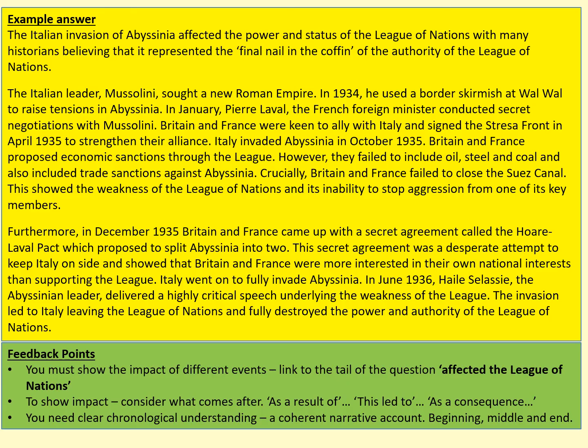So a real test of your own knowledge, this one. And I think what it shows is that as part of your revision, you really need that emphasis on knowing when events happen, because if you don't know when the events happened and you aren't able to articulate the story of this event or another event, could be about something like the Manchuria crisis or about German rearmament or appeasement, then you're going to struggle to really show how one event led to another. And that's where the key analytical points come in.